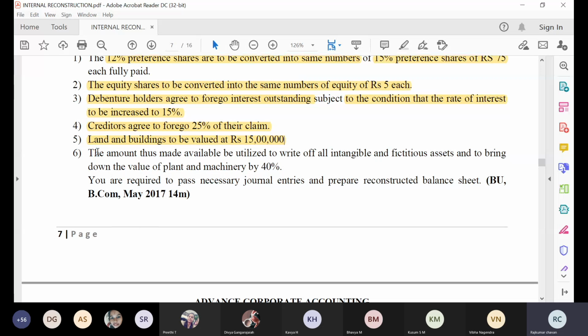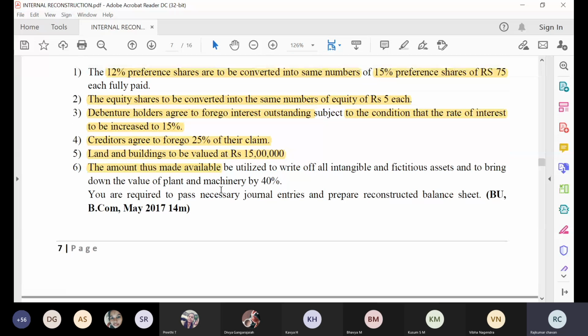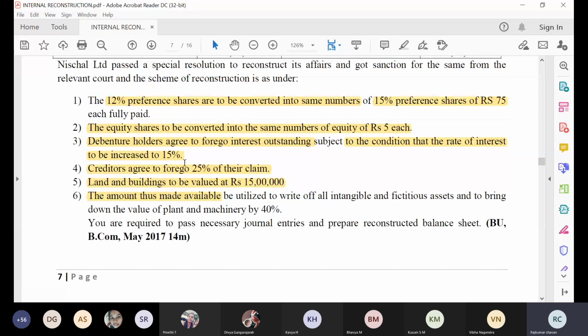Next one, the last adjustment, what they're telling. The amount thus made available, nothing but the amount which is available in the capital reduction account.